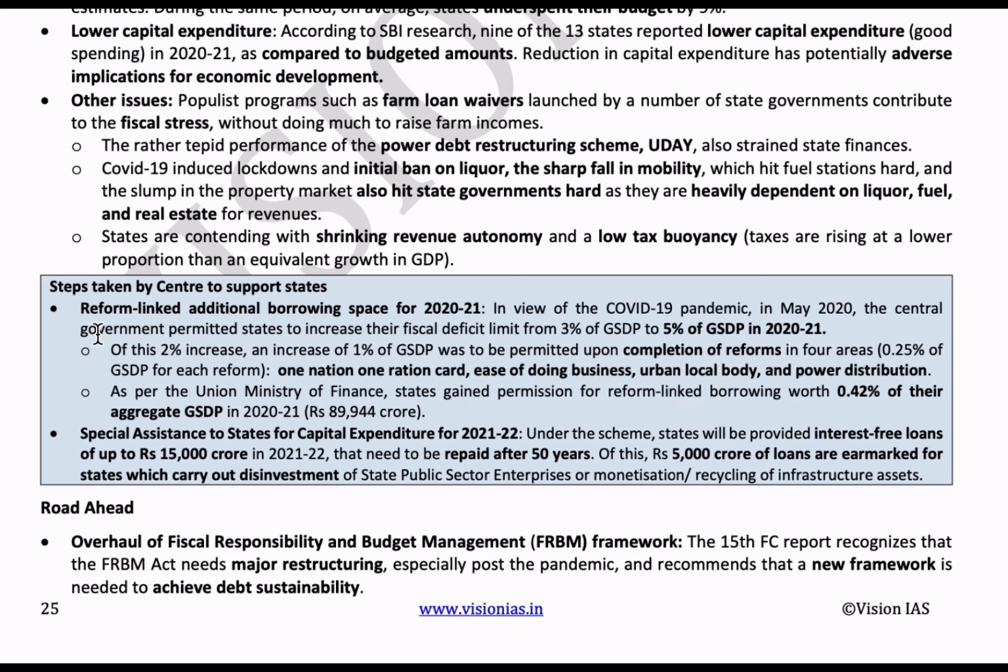GSDP means gross state domestic product. That means by implementing one nation one ration card, ease of doing business, urban local body, and power distribution reforms, the center gave financial support to increase state government spending, especially during the pandemic situation.